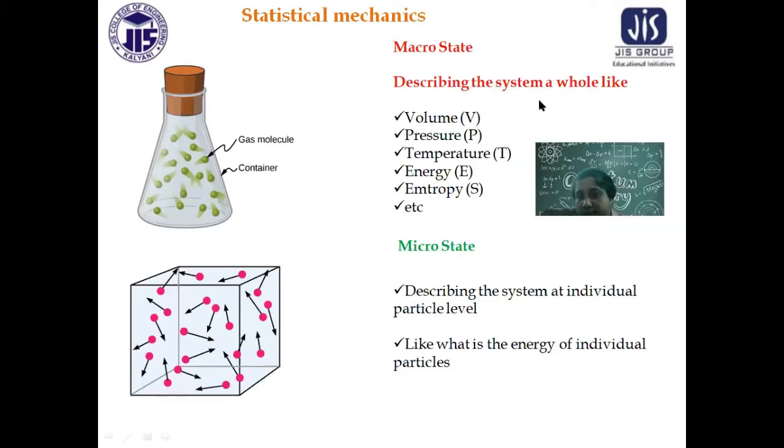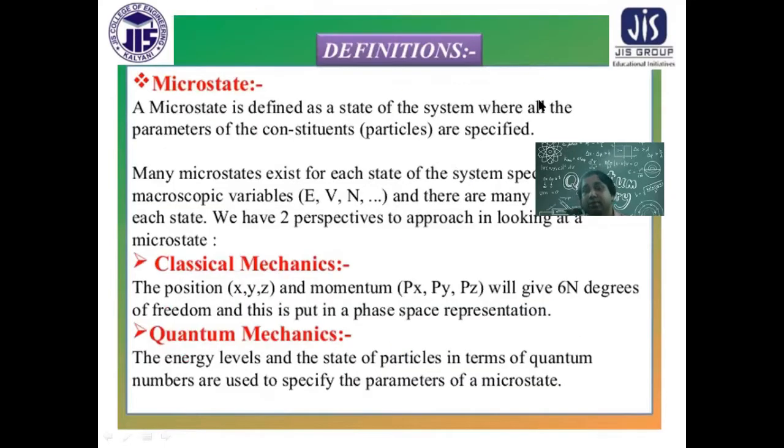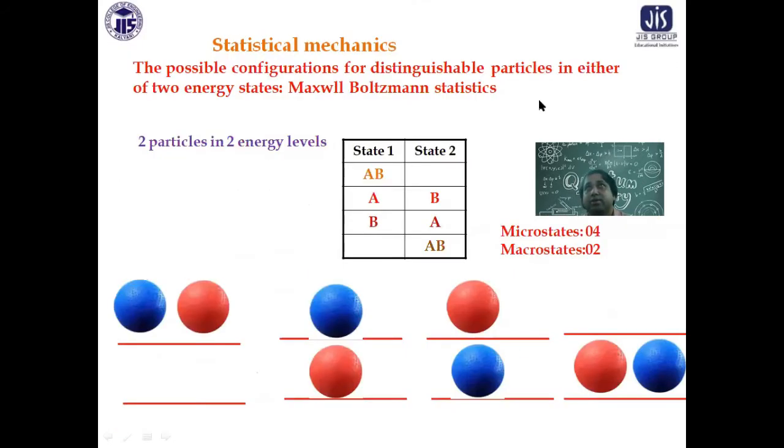Macrostate means macroscopic description of a system. That is, when you describe molecules of a gas in a container, they are occupying a volume V. Temperature of the container is T. Energy in general is E. Pressure is P. These are all describing all the gas molecules together. This is called the macroscopic description. On the contrary, if I describe an individual particle, then it's called microscopic description. What is the energy of an individual particle? In which direction is it moving? What is its velocity? That is the microscopic description of the system. So microscopic descriptions are called microstates. Macroscopic descriptions are called macrostates.